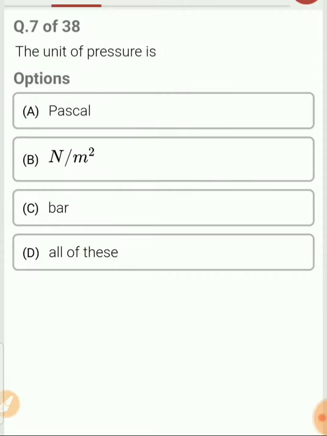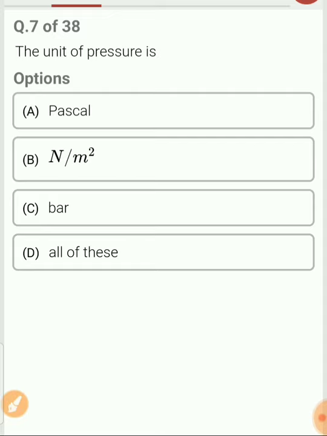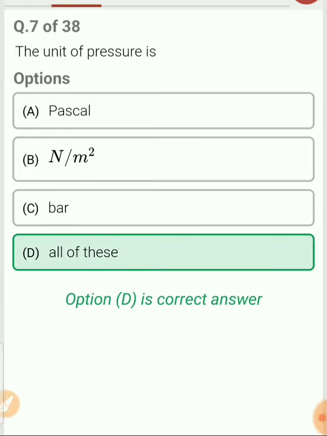Question 7. The unit of pressure is. Now pressure can be measured in different ways. We have not been asked the SI unit. Fine. So if the SI unit is asked, then the SI unit of pressure is Pascal. But there are other ways in which we can represent the unit of pressure. One is Pascal. Second is Newton per meter square. How Newton per meter square? Because P is equal to force per unit area. The unit for force is Newton and the area is meter square. So Newton per meter square is also the unit of pressure. It can also be measured in bars. So in all the 3 ways we can measure the pressure. So the answer for question number 7 is D, all of this.